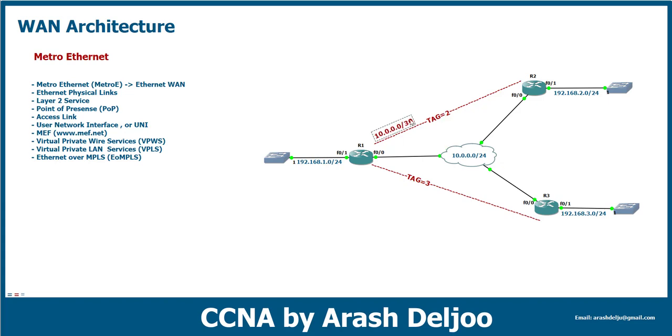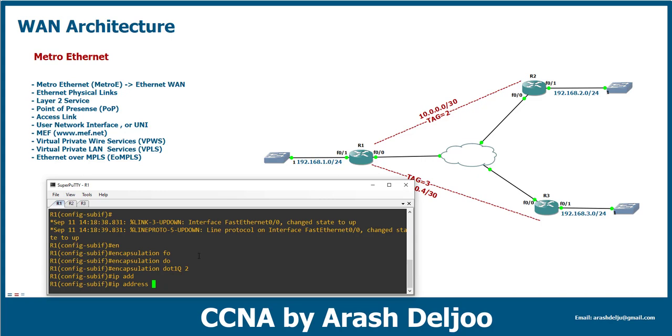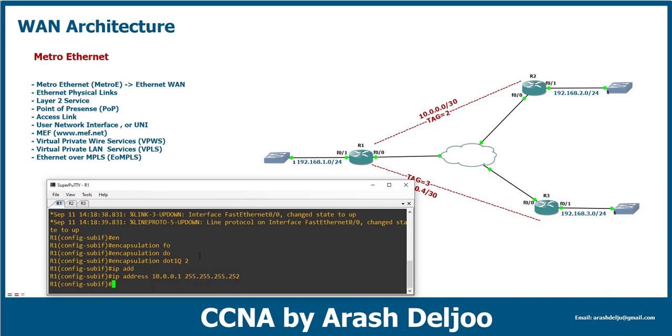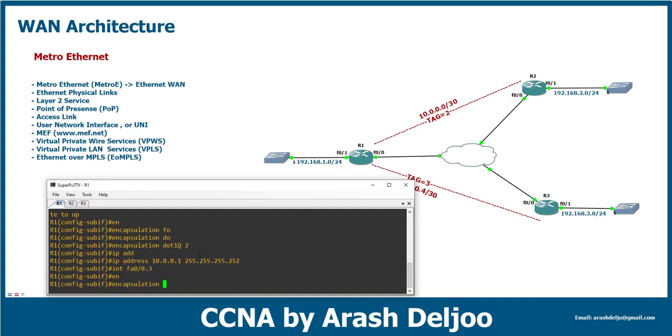10.0.0.0/30. Okay, and after that, in the link between, for example, router 1 and router 3, in this virtual circuit, I'm going to use the 10.0.0.4/30. Okay, let me show you. IP address is 10.0.0.1, okay, 255.255.255.252, and then the next interface FastEthernet 0/0.3, encapsulation dot1q 3, IP address is 10.0.0.5, 255.255.255.252. That's it. This is the configuration of router 1.